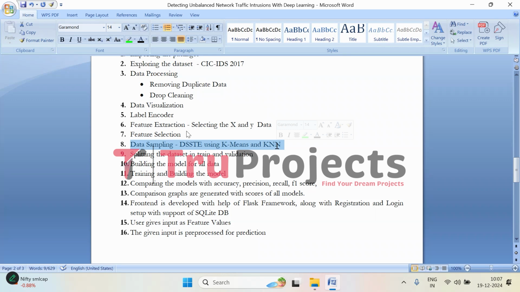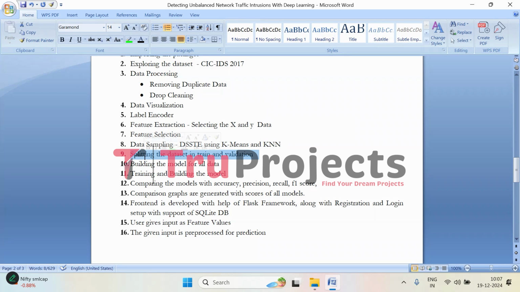And here, in the next step, data sampling, that is DSSTE using k-means and KNN data sampling. Data sampling using DSSTE with k-means and KNN involves clustering the data with k-means and selecting the representative samples using KNN, which is used to balance and reduce the dataset while preserving its structure. Then comes splitting the data.